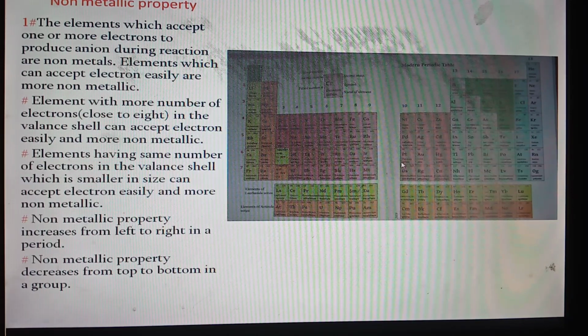So what is the summary? What is the change in the period? In a period, non-metallic property increases from left to right. That is, non-metallic property decreases from right to left, which is just opposite to metallic property. Now what about the change of non-metallic property in a group? Look at this point. The elements having same number of electrons in the valence shell, which is smaller in size, can accept electron easily and are more non-metallic.